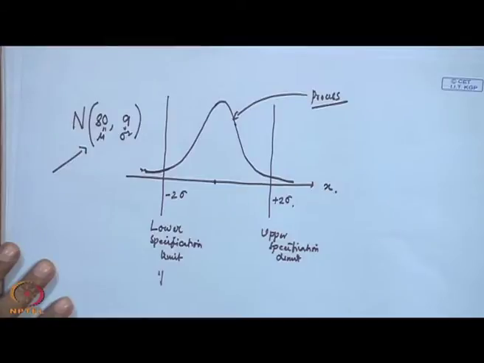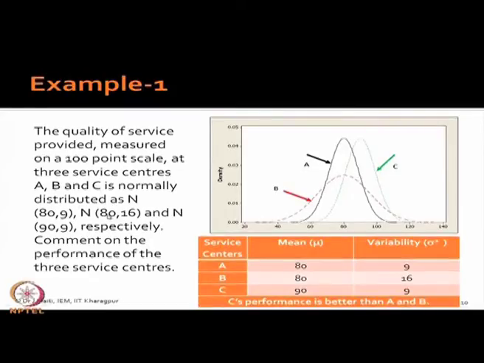Then your second process, suppose B is N(80, 16), and the third one is N(90, 9), and I have plotted the probability distribution for all 3 processes A, B and C. Please remember that your variable of interest is quality of service provided. If I ask which process is better, you will say C, yes or no?